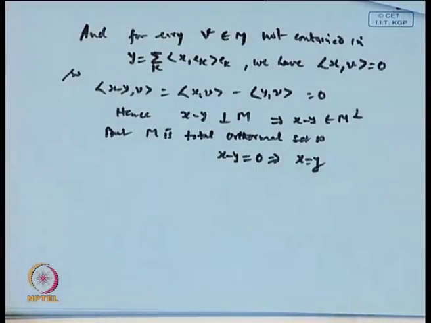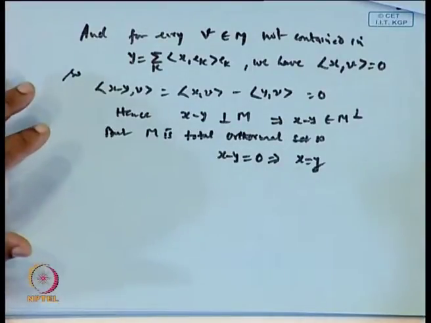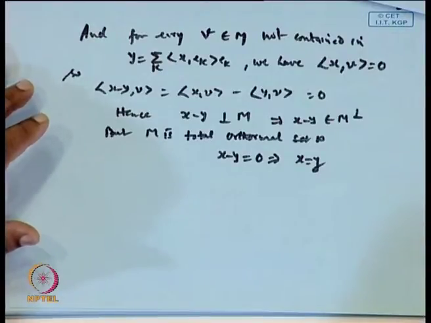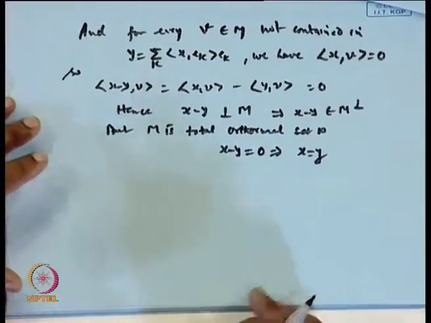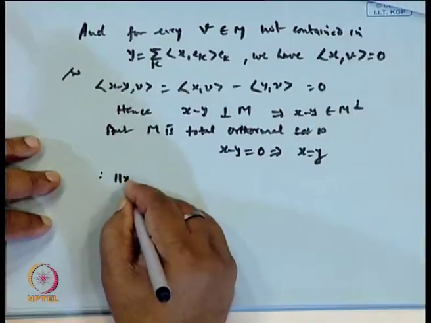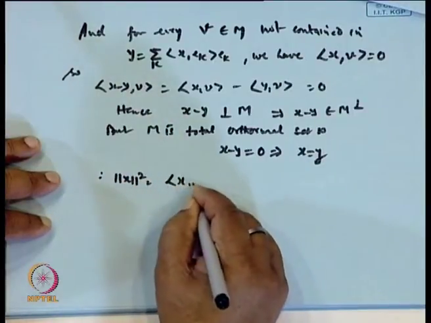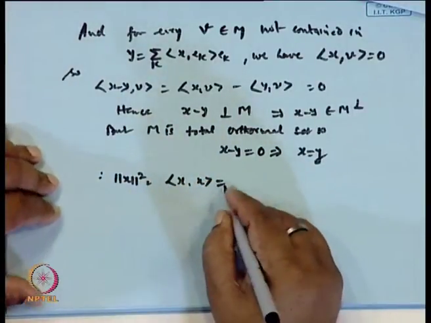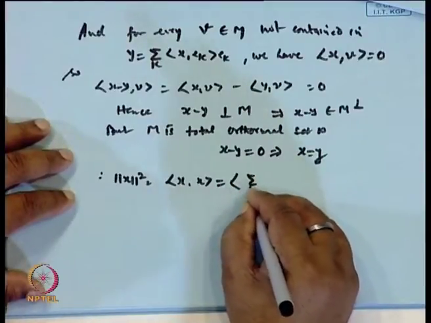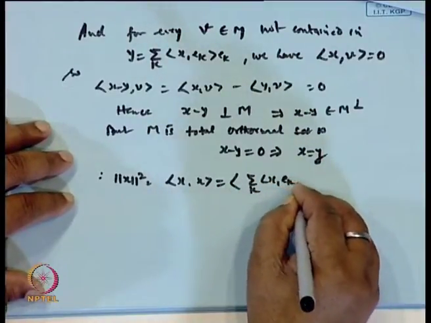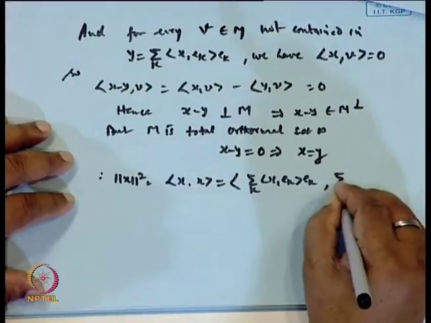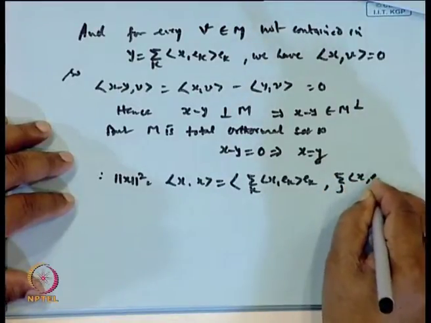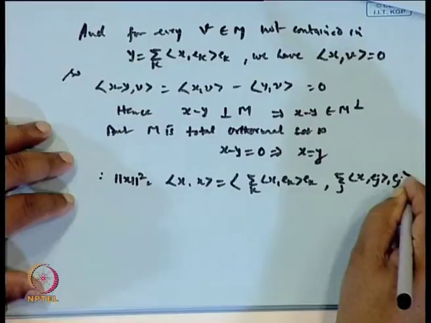Now, once you take x equal to y, what will be the norm? The norm of x square will be the inner product of x with x, that is, sigma x e_k comma sigma x e_j e_j, is it not?